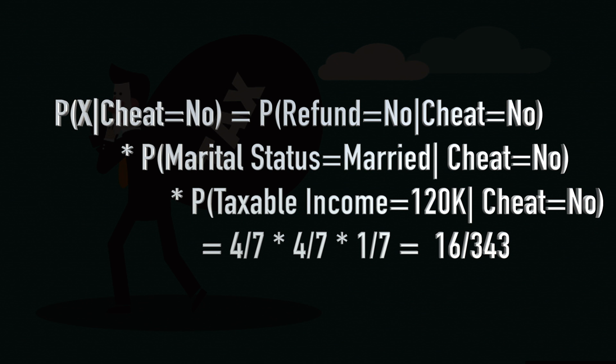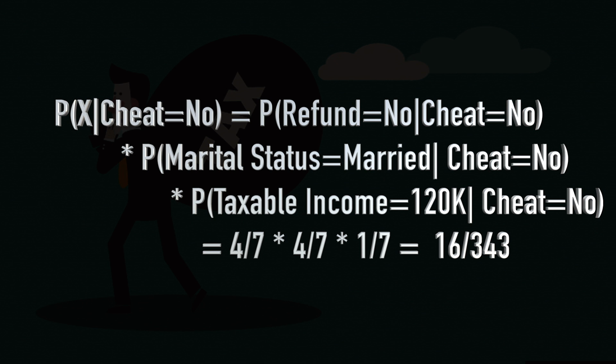Now, applying that naive Bayes equation that we just got in the last slide, I can rewrite this probability of X given cheat is equal to no as probability of refund is equal to no given cheat is equal to no, into probability of marital status is equal to married given cheat is equal to no, into probability of taxable income is equal to 120K given cheat is equal to no. Got this?